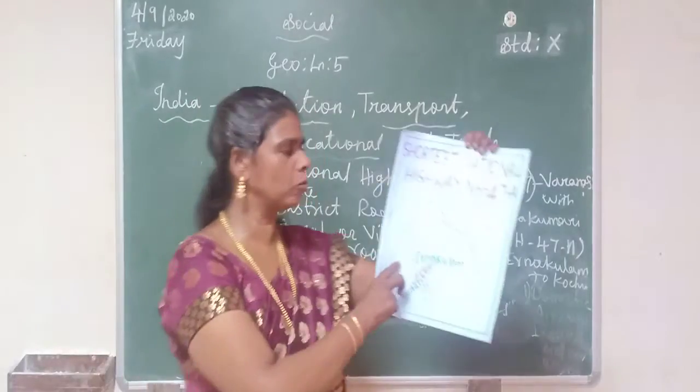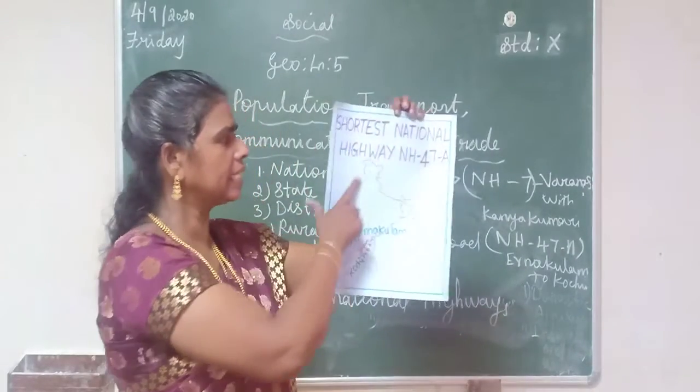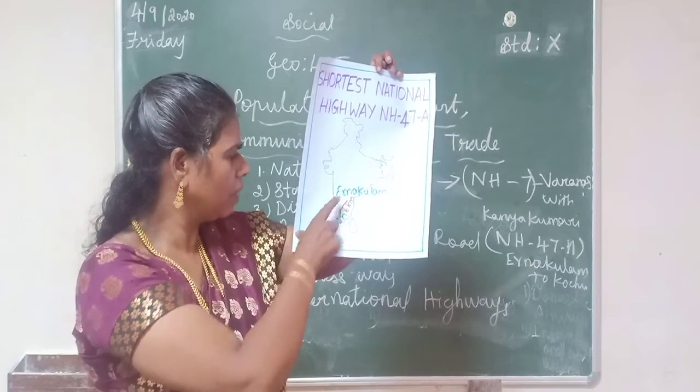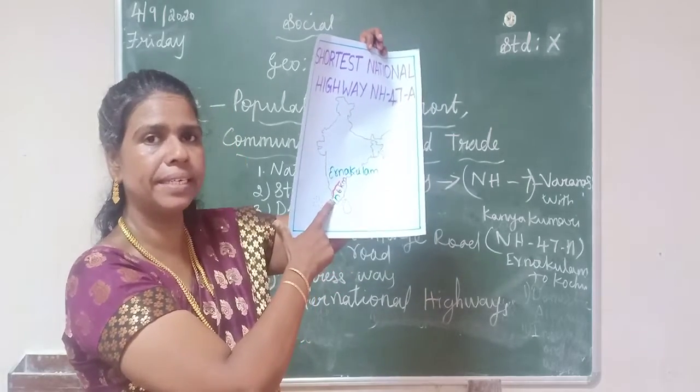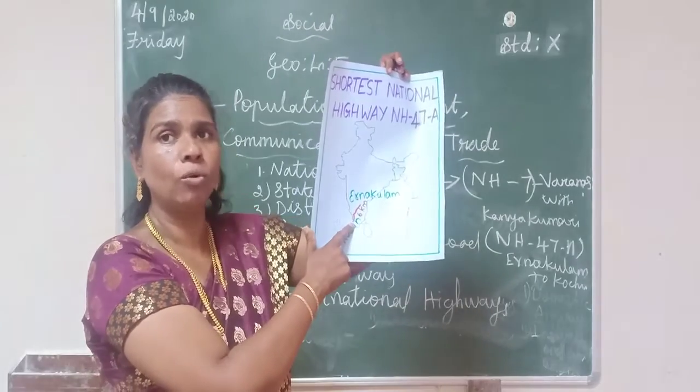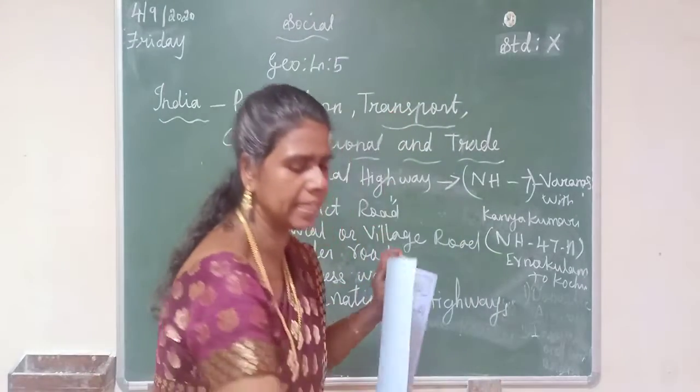Very, very important math question. The shortest national highway is NH47A. It runs from Ernakulam to Cochin, only 6 km. Listen here.